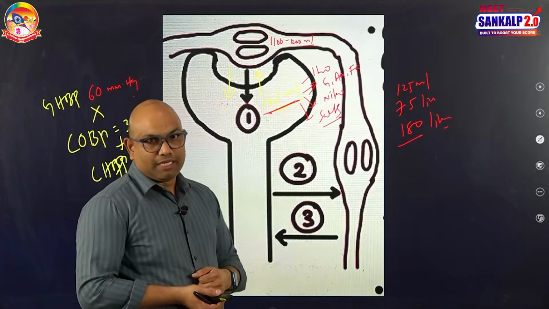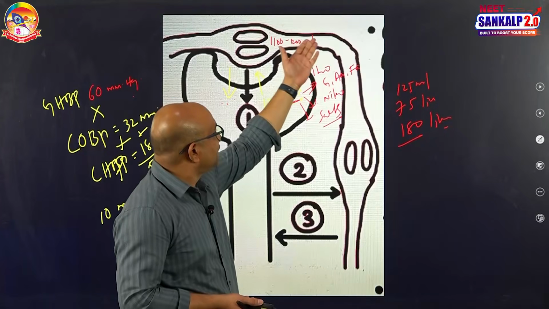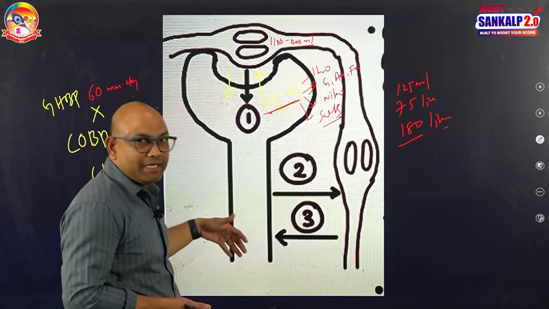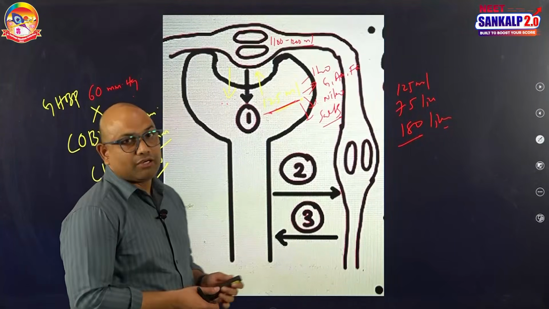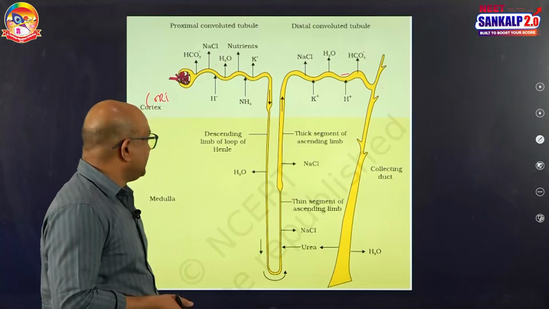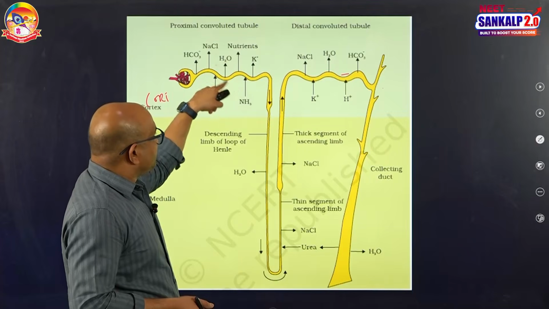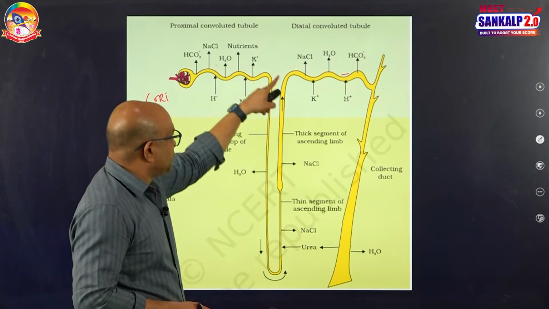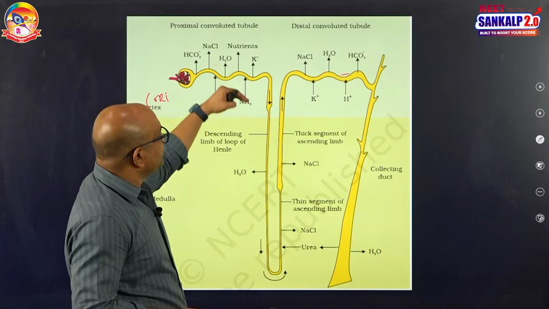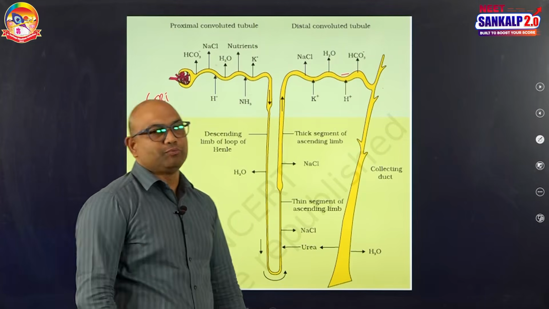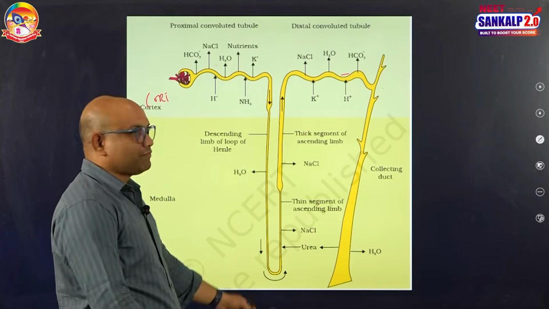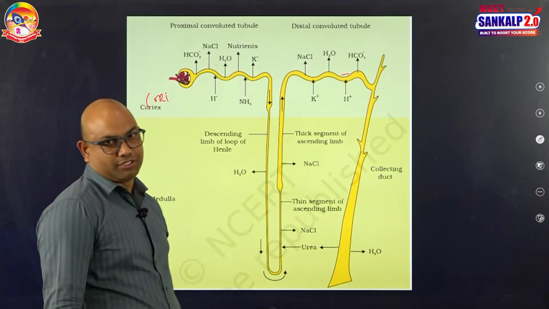So, that means from the filtrate so many components should be reabsorbed, and some components which are not filtered, which are there in the blood, should be eliminated. For that, we have to get into the next topic. That next topic is selective reabsorption of components through the renal tubules and selective secretion of components into the tubules. Let us talk about functions of tubules, both reabsorption and secretion.